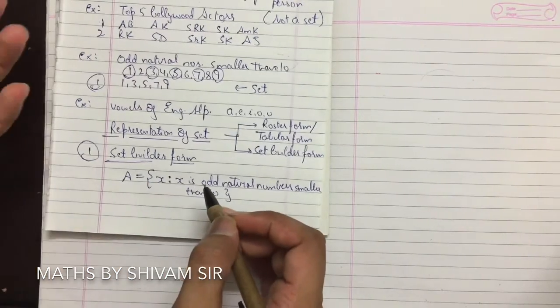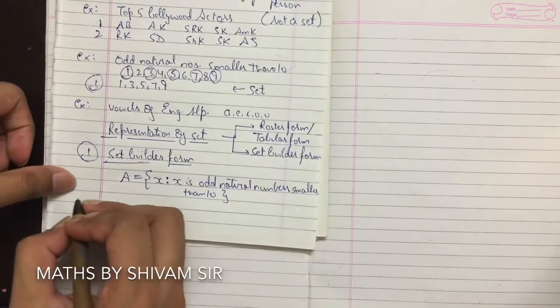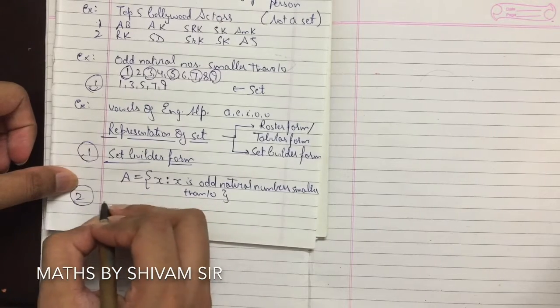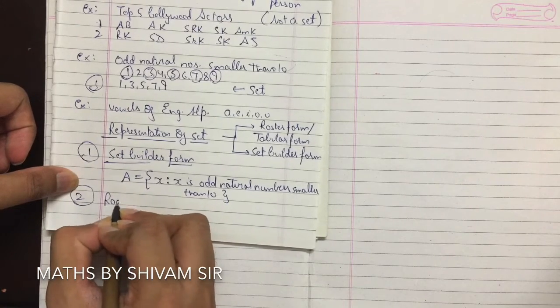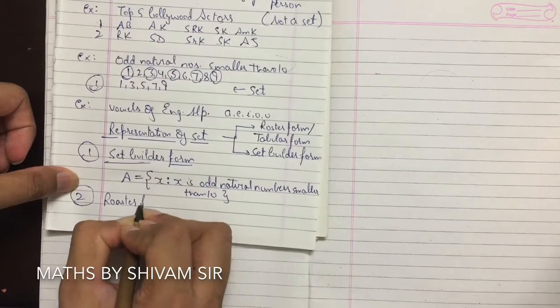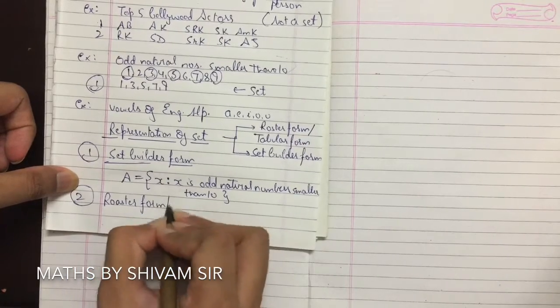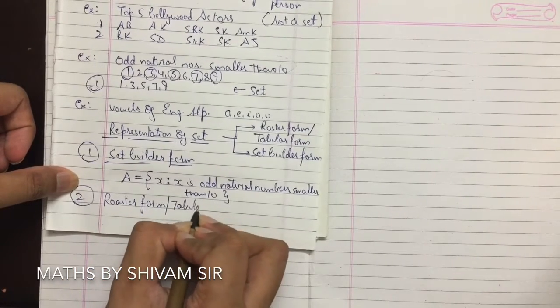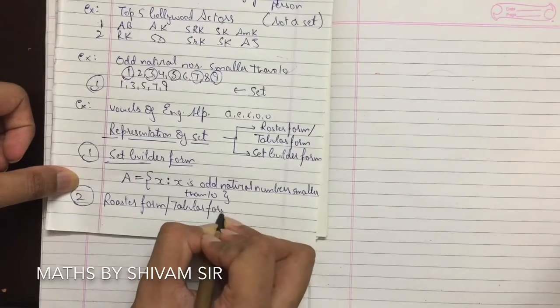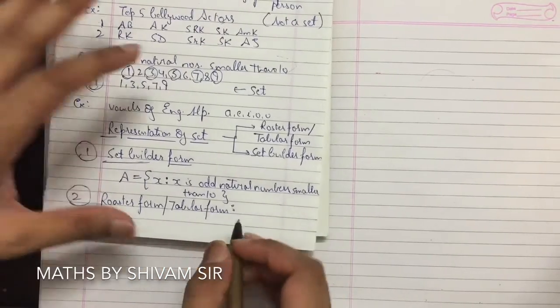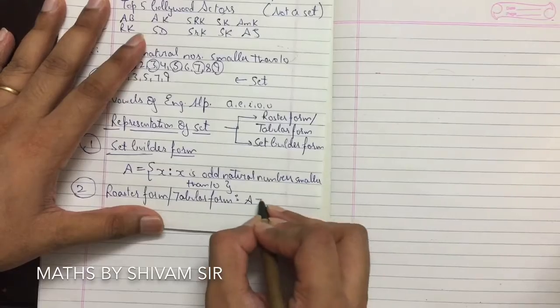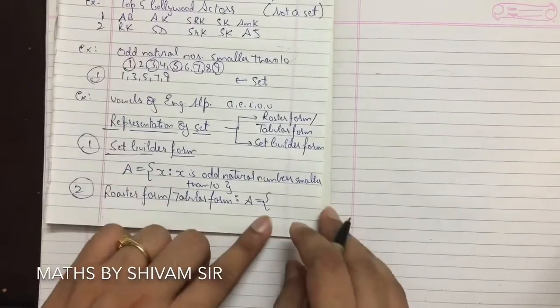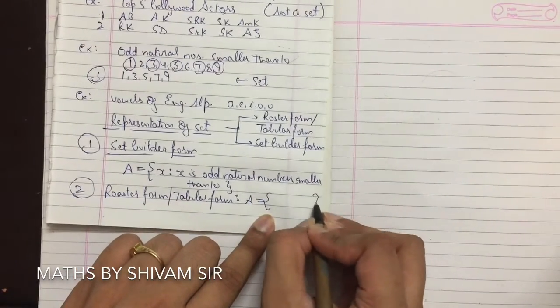Now if it is represented in tabular form, or we can say roster form. So roster form or tabular form. So in this form, this set A, set name is A, it will always be written in curly braces.